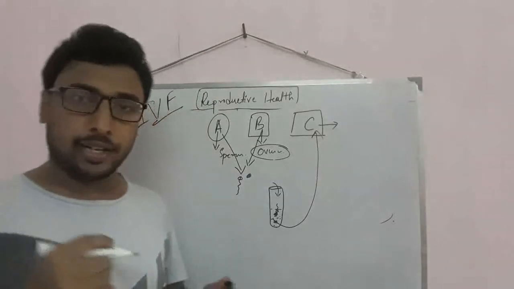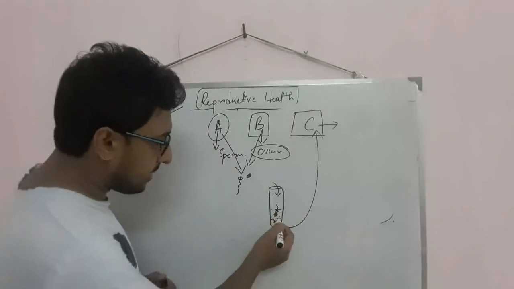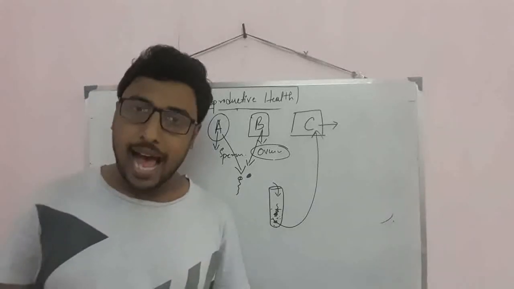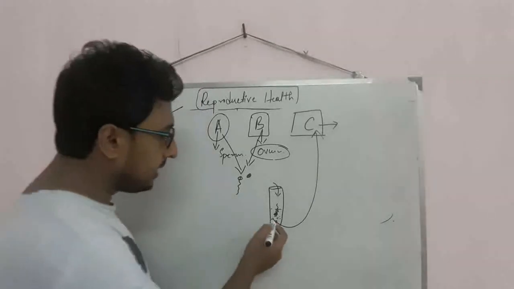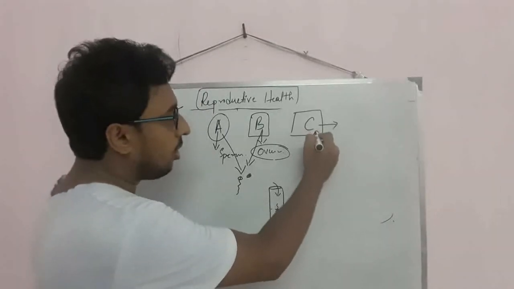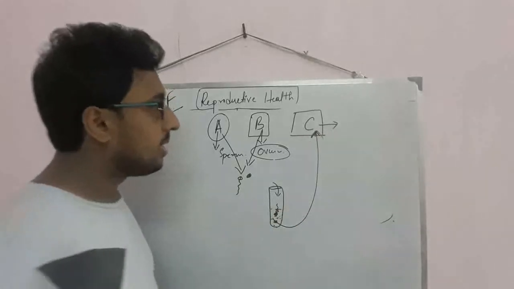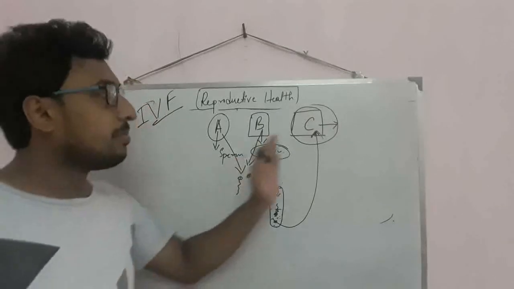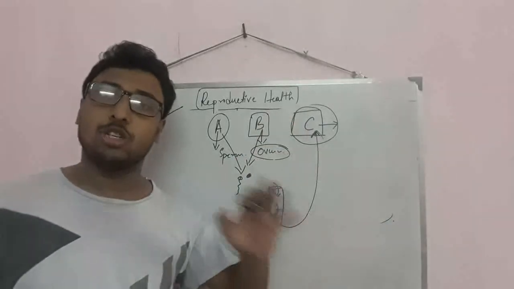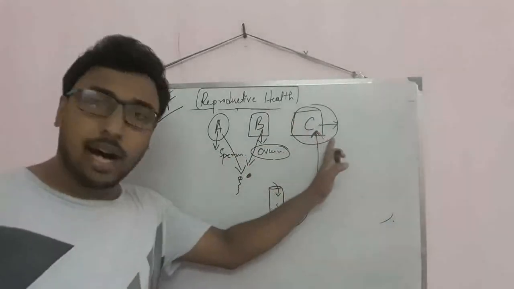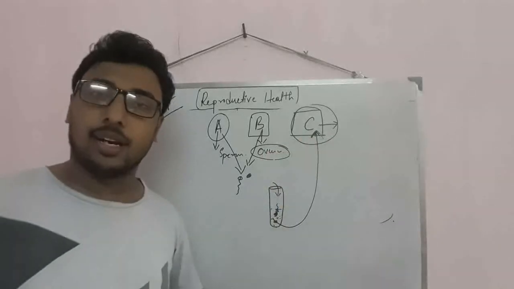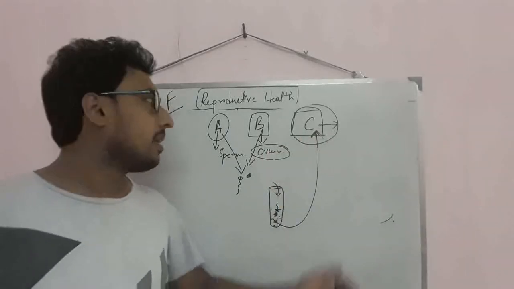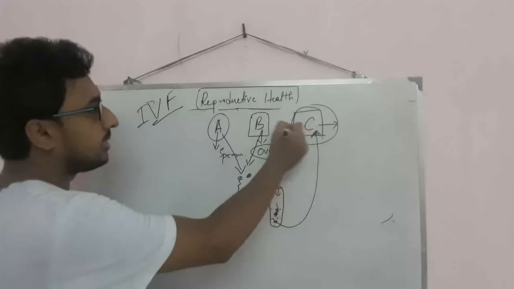So what will occur here? In the test tube the zygote will form, and that zygote will be injected into the person C. So here C will carry their baby. The parturition period will occur in her body, and after the delivery they will take their baby.